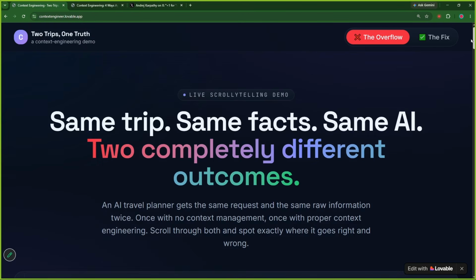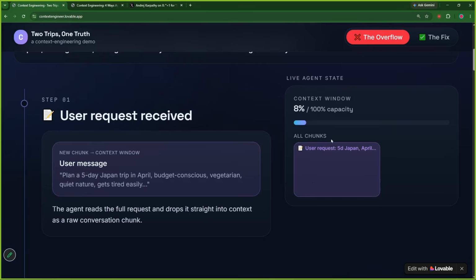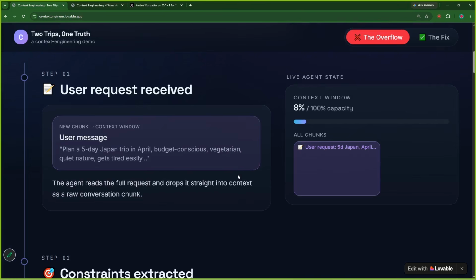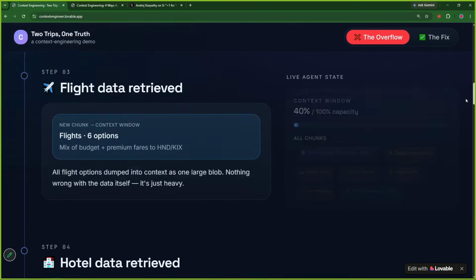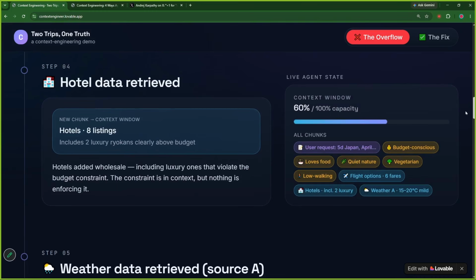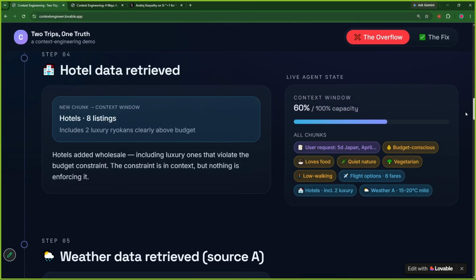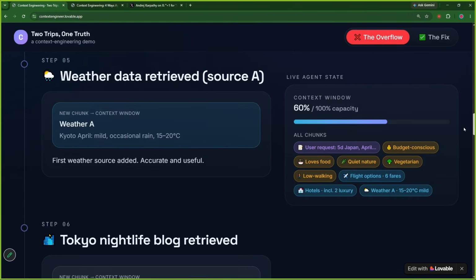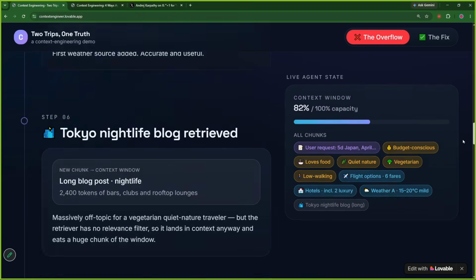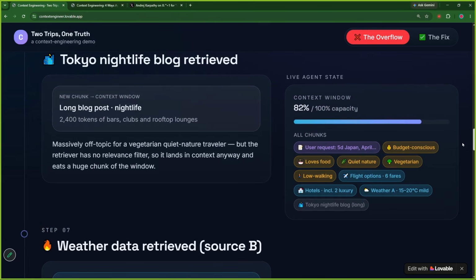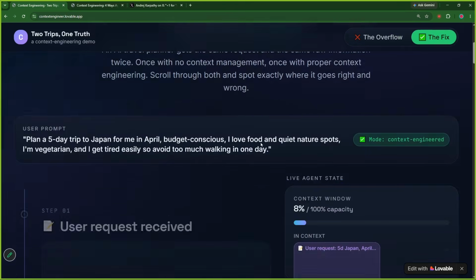For a travel planner, it will be giving you a travel plan based on the latest resources it is getting from the web. But what if it's not getting the right information? Okay, I mean, it is getting the right information, but what if it's not able to manage that correct information? It will only not be able to manage it when the context is not engineered properly, right? Let us look at the fix.